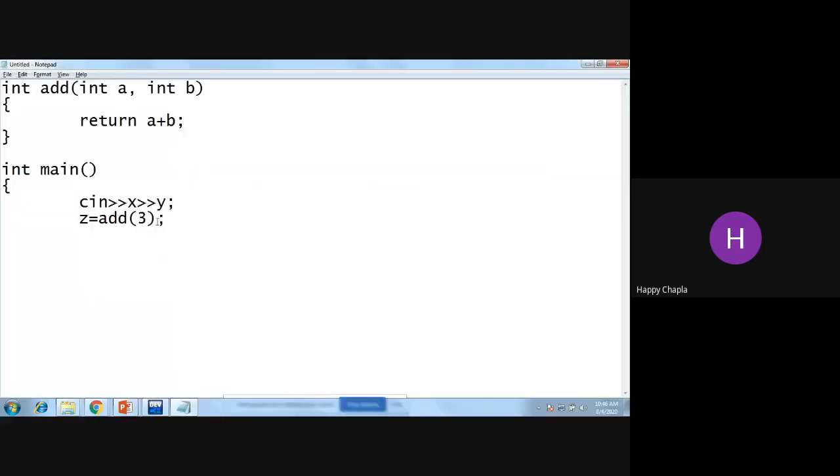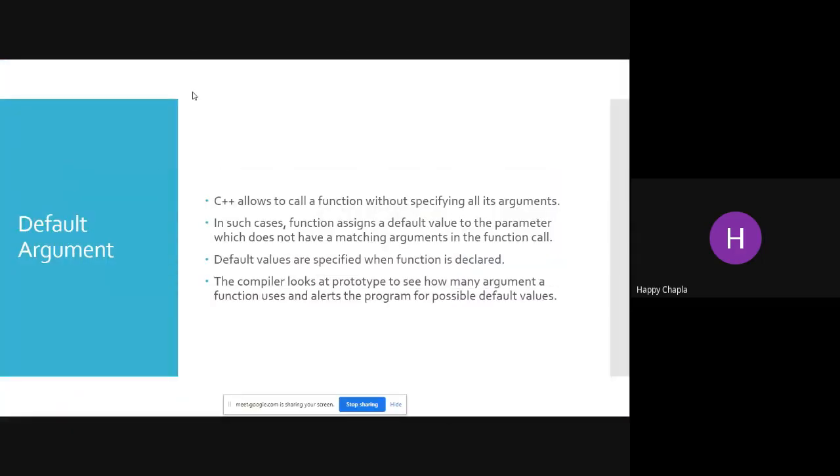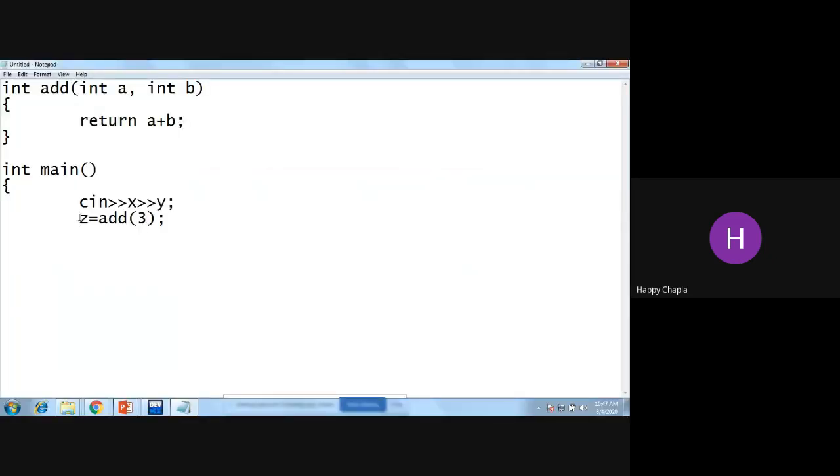So over here, instead of two arguments A and B, I'm passing only one. So one argument I don't want to pass, or I want to call something like this. In that case, what will be the value of B? In such cases, the function assigns a default value to the parameter which does not have a matching argument in the function call. While calling, I'm passing one argument instead of two, so what about B's value?